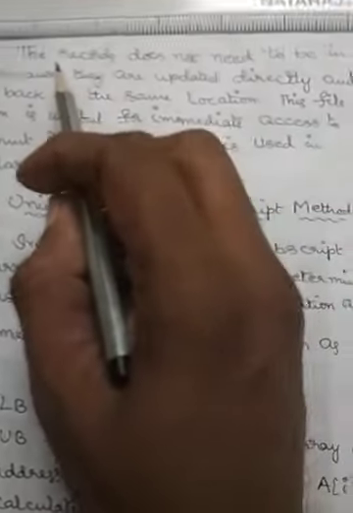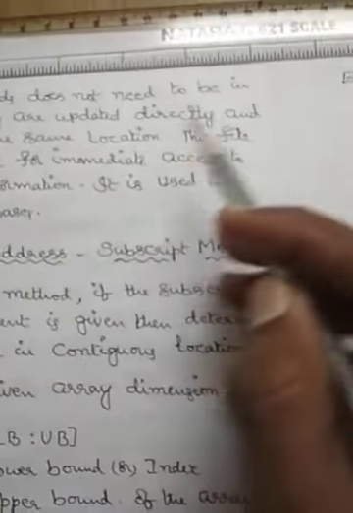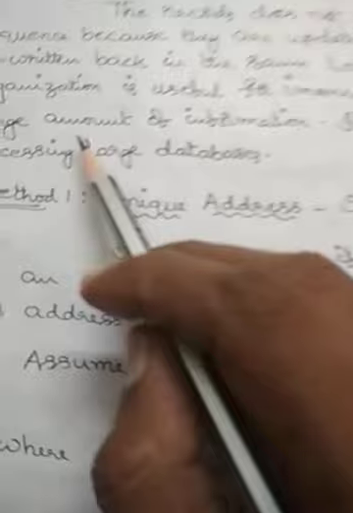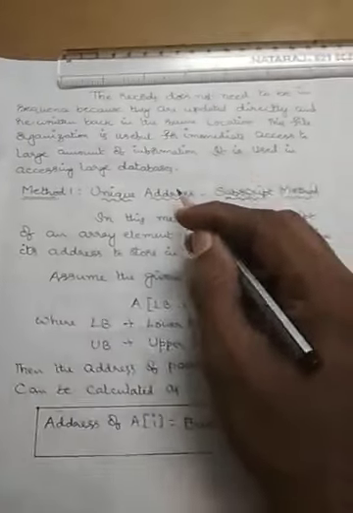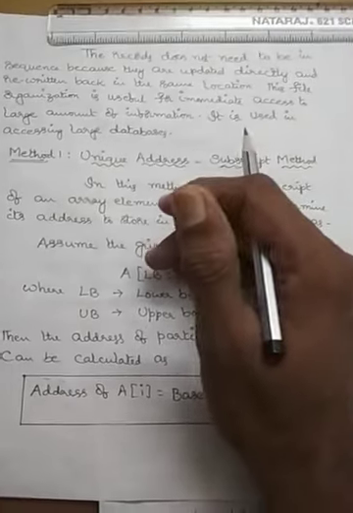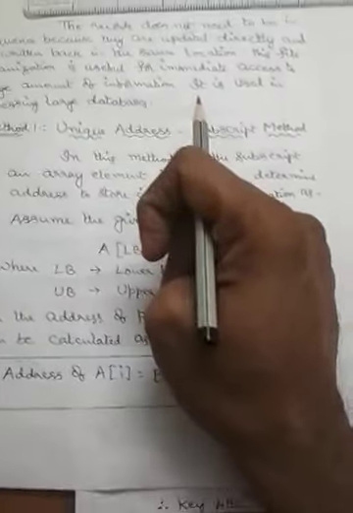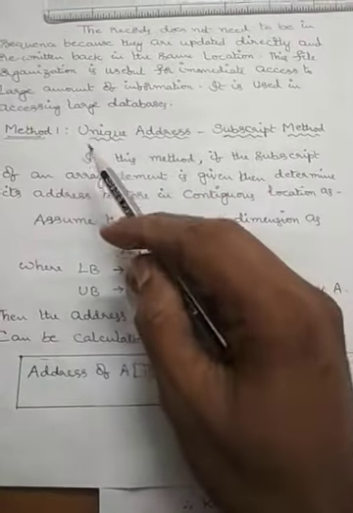The second one, the records do not need to be in sequence because they are updated directly and rewritten back in the same location. This file organization is useful for immediate access to large amounts of information. It is used in accessing large databases. That means here the records can be rewritten at any point of time easily and directly. They can be easily updated directly and rewritten back immediately without taking much time for accessibility and storage. Now, there are two methods as we discussed earlier.